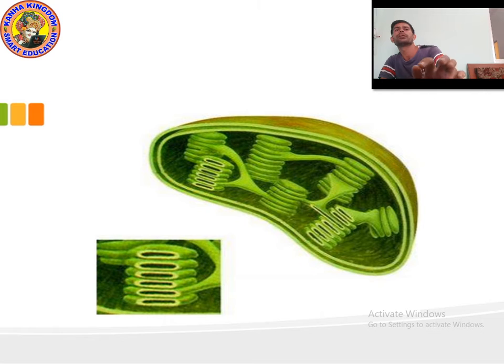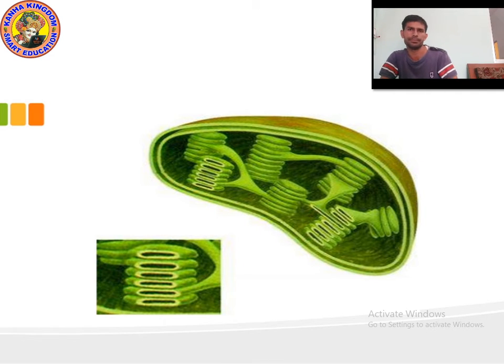I already told you, but let me explain again. It is also a double membrane bound organelle. You can see clearly the two layers, the outer layer and the inner layer. Can you see clearly? There are two layers. Yes, a double membrane bound organelle.